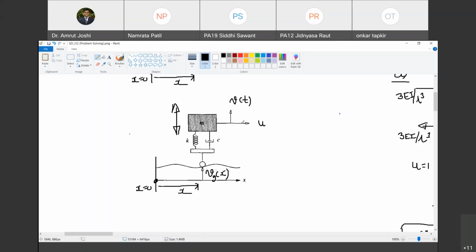Now, chalo. I am interested in finding out velocity of this point. तो इसको मैं बोलूंगा velocity of wheel. Are you with me? In which direction? Y direction. So V notation क्यों दिया है? Because that is velocity of wheel. Wheel is a support to this mass. Do you agree with me?